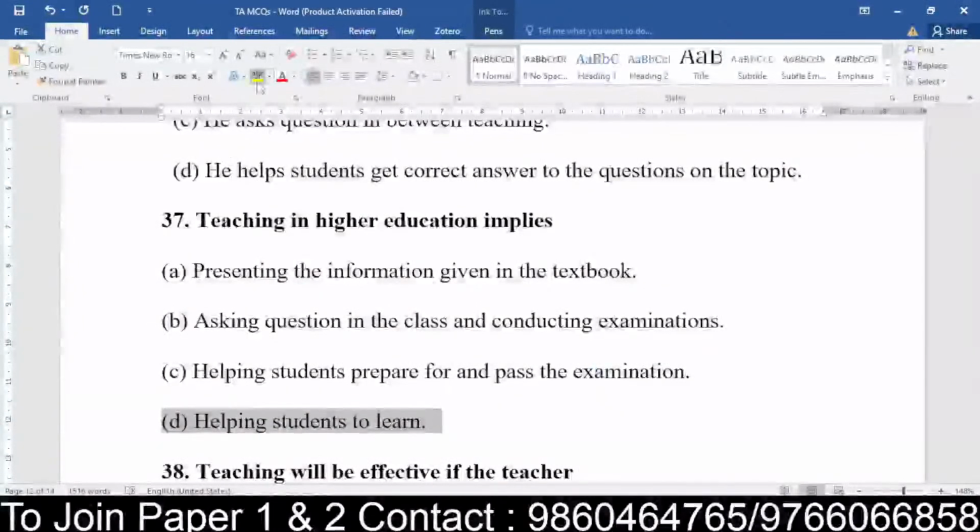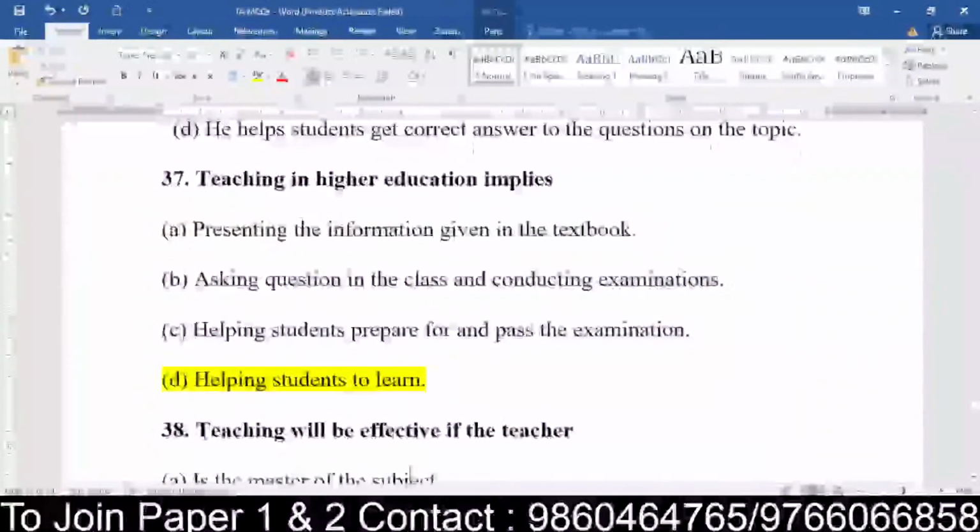So the teacher is just an assistant or a guidance provider, the one who provides the direction. All the efforts have to be taken by the students in order to learn. So helping, assisting the students to learn, presenting the information, asking the question, helping students to prepare for examination, this is all done at memory level and understanding level, not at a higher level, right? Great. Okay, those who have answered properly are doing really well.